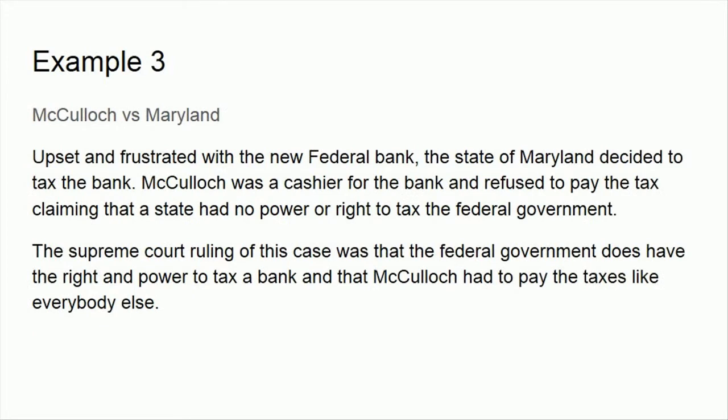Example 3. McCulloch v. Maryland. Upset and frustrated with the new federal bank, the state of Maryland decided to tax the bank. McCulloch was a cashier for the bank and refused to pay the tax, claiming that a state had no power or right to tax the federal government. The Supreme Court ruling of this case was that the federal government does have the right and power to tax a bank, and that McCulloch had to pay the taxes like everybody else.